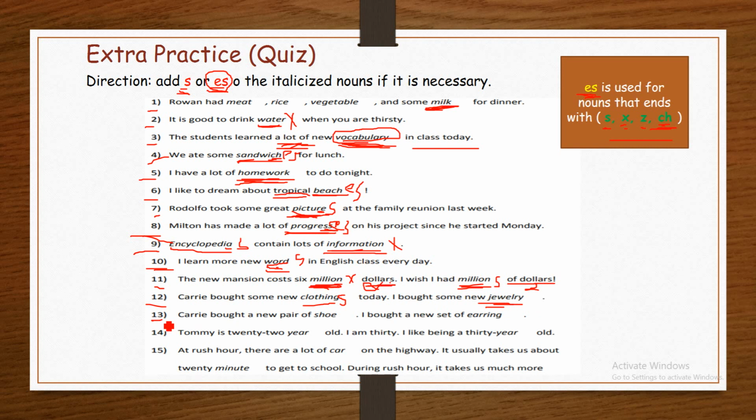Number 13. Carrie bought a new pair of shoes. I bought a new set of earrings. We have two italicized nouns. A new pair of shoes, because it is plural. It is two. You cannot buy one shoe. You have to buy shoes, two shoes. I bought a new set of earrings. Both are countable nouns.